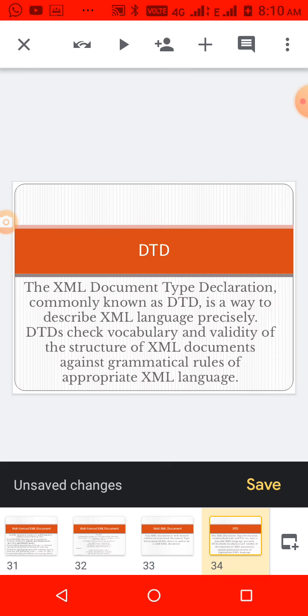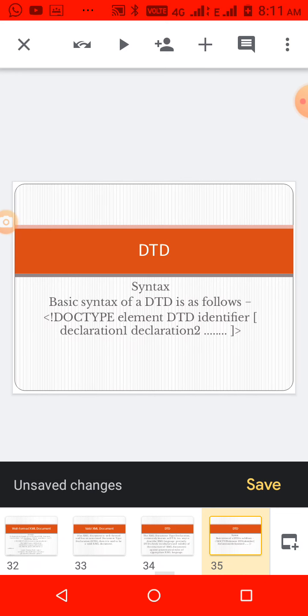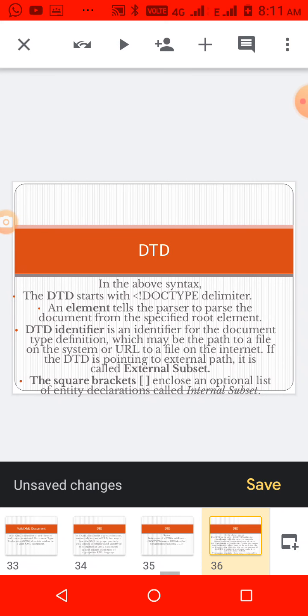And then the document type definition is a way to describe an XML language precisely. It checks the validity of the structure and the grammatical rules of the XML language. DTD means document type declaration. Its syntax is doctype, then the element, the DTD identifier, and then followed by declarations.